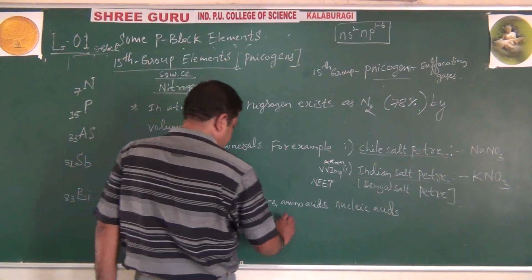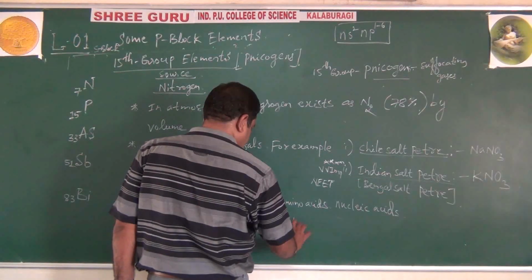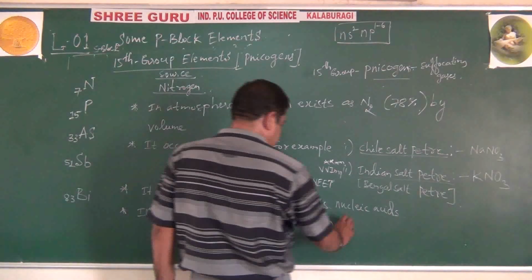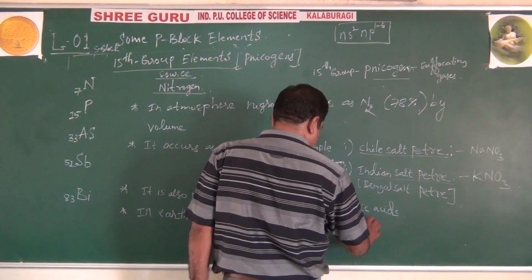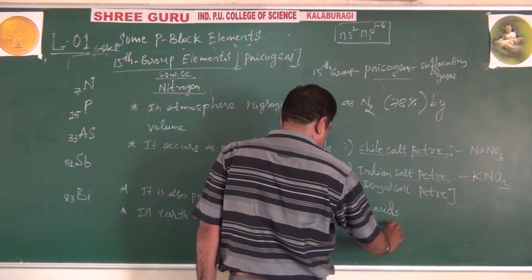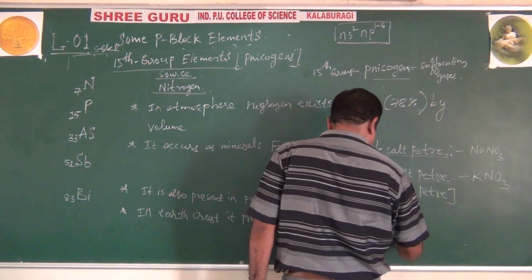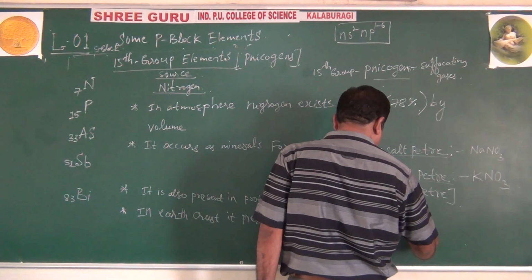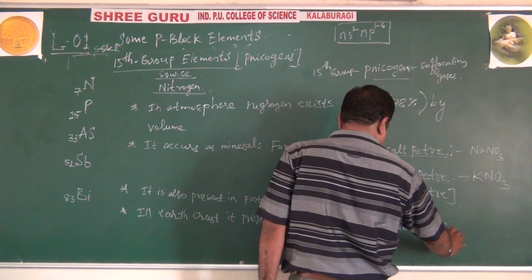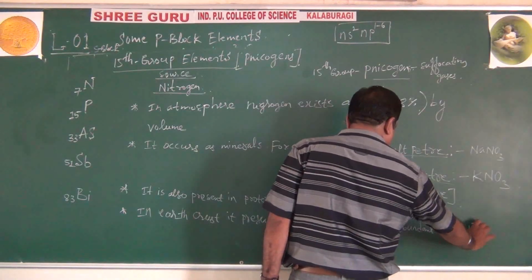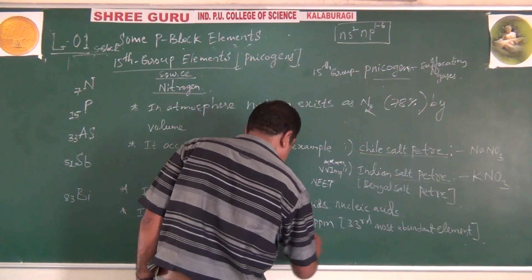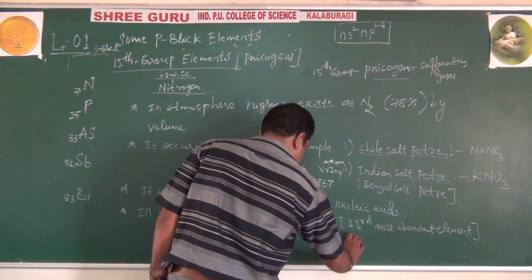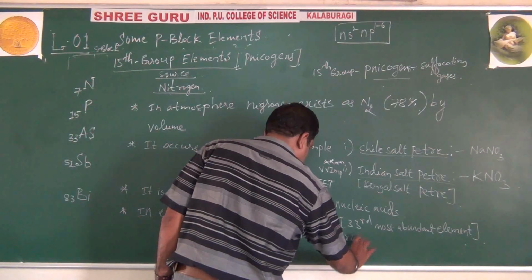It is present up to 9 ppm, parts per million. That is, it is the 33rd most abundant element. Okay, the 33rd most abundant element in the earth's crust. Remember, earth's crust.